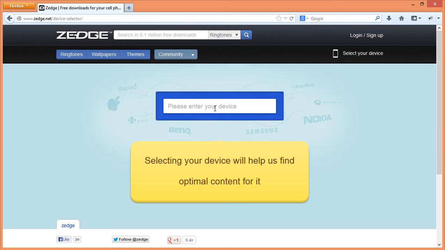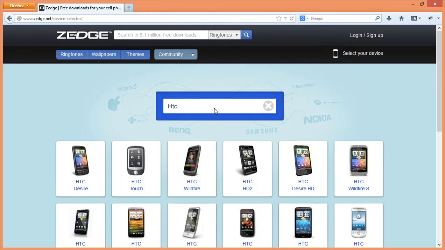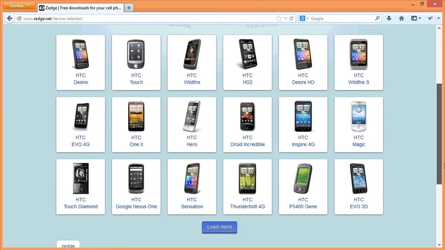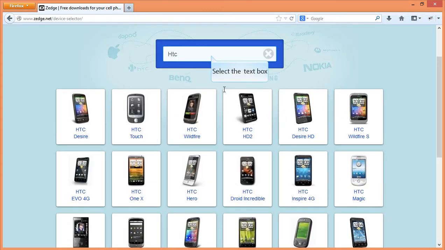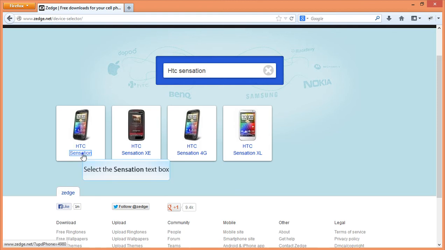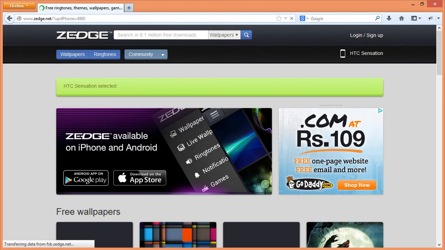So I have an HTC phone, so I'll enter HTC. And when I press enter, it shows me all the HTC phones that are available. And I have an HTC Sensation phone. Not right here. So let me type it once again. Sensation. Okay. So I select my phone.